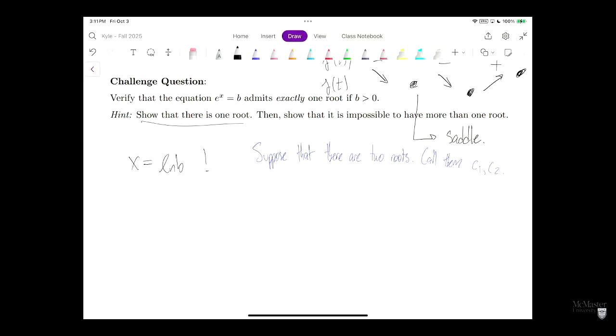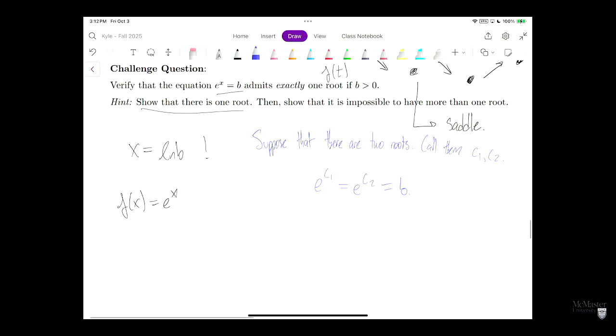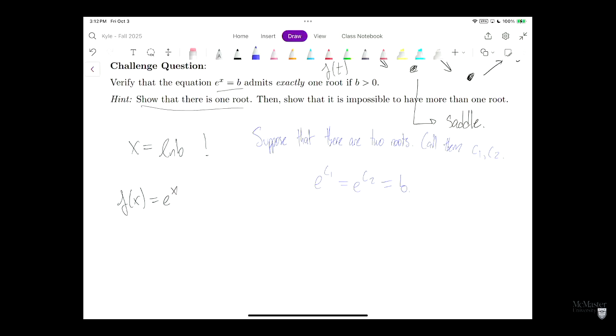So here, by the way, let's let f of x equal e to the x, just for simplicity. Suppose that there are two roots to this equation. That means that e to the c1 equals e to the c2 is equal to b. This is good so far, right? We're assuming that there are two roots, c1 and c2, which both equal b when we plug them into f. Now, remember our mean value theorem or our Rolle's theorem.